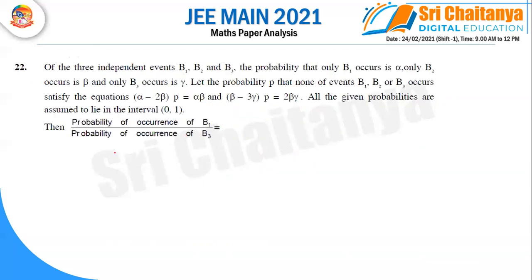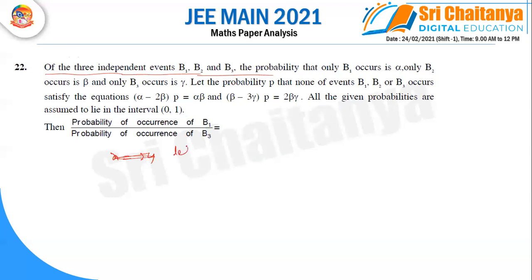Next, of the three independent events b1, b2, b3, the probability that only b1 occurs is alpha, only b2 occurs is beta, and only b3 occurs is gamma. Let the probability p that none of the events b1, b2 or b3 occurs satisfy the equations. Two equations are given. All the given probabilities are assumed to lie in the interval. So first we are calculating.